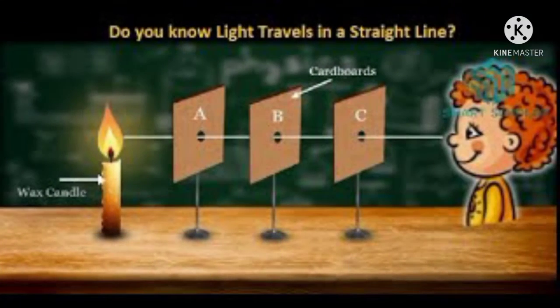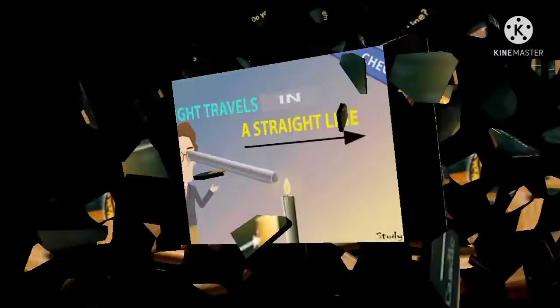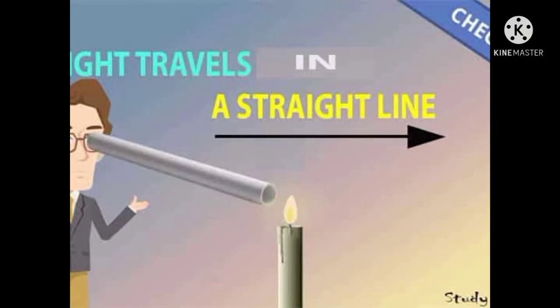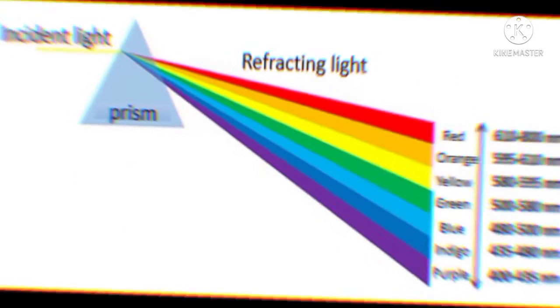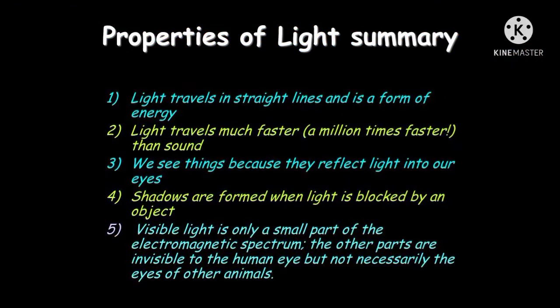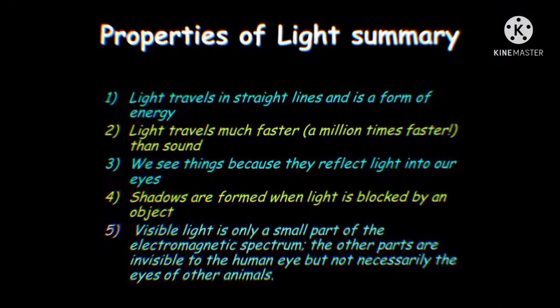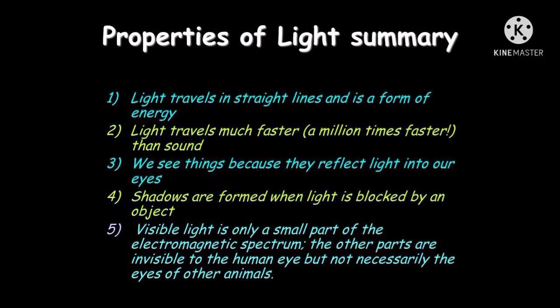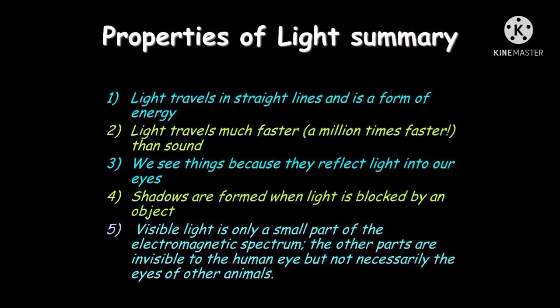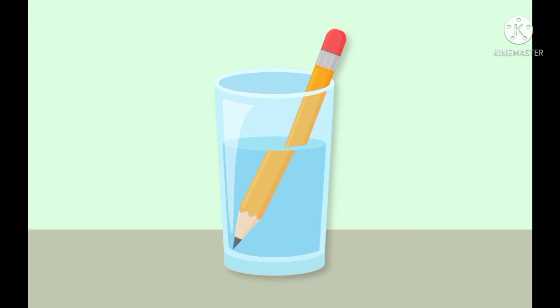straight. In lower classes, you might have done the experiment which proves that light always travels in a straight line. Light is made up of different colors of different wavelengths. So, coming to the properties, light is nothing but energy. It travels in a straight line. It does not need a medium to travel. That's all.